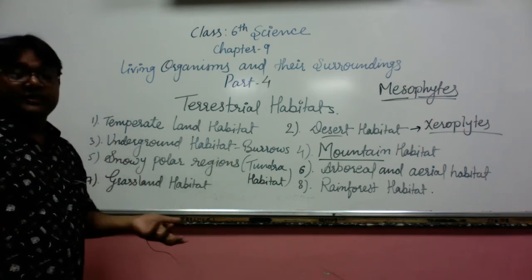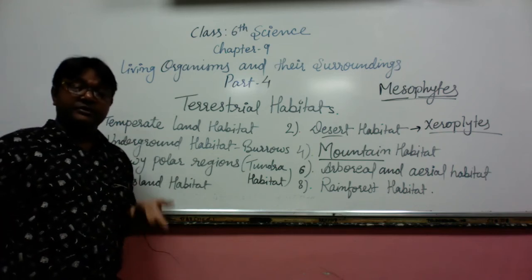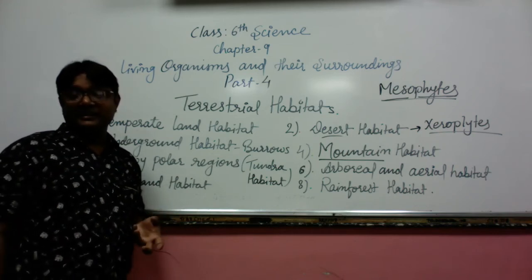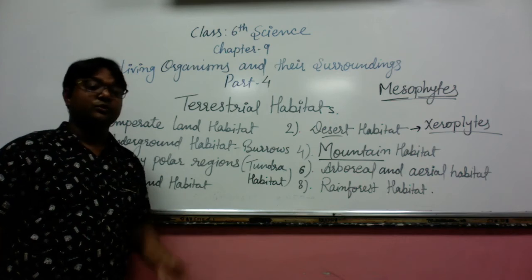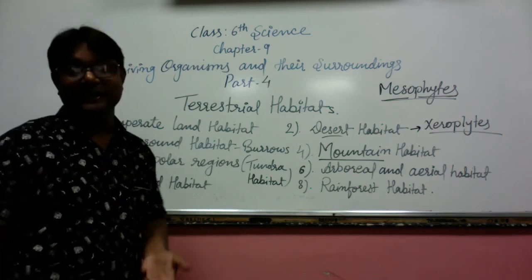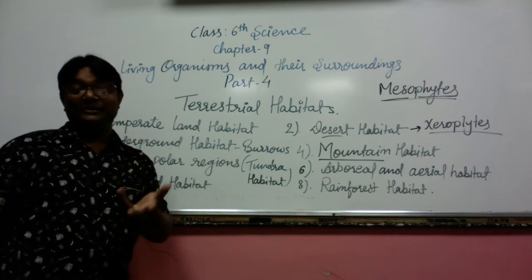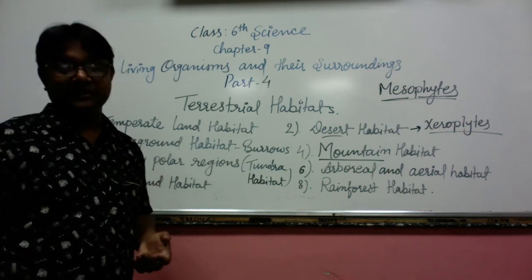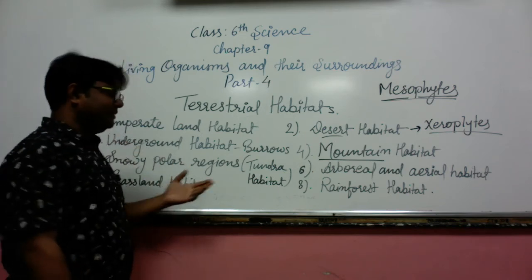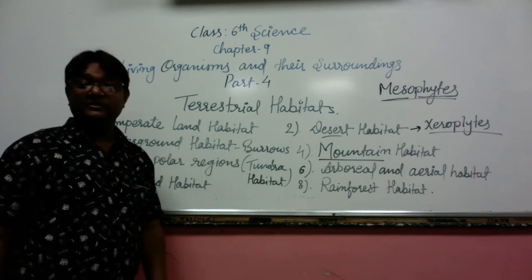The speed has to be maintained in the grassland habitat by the organisms that want to maintain their existence upon the earth in the grassland area.